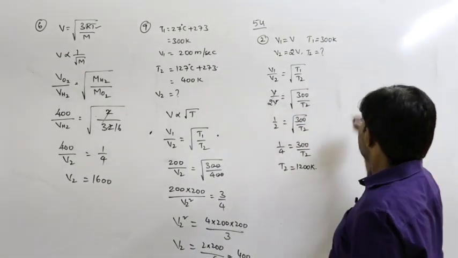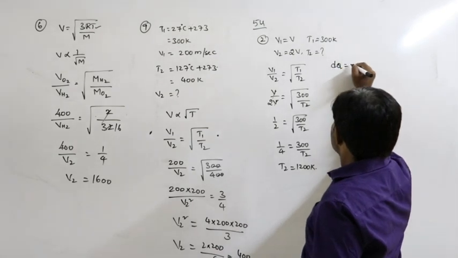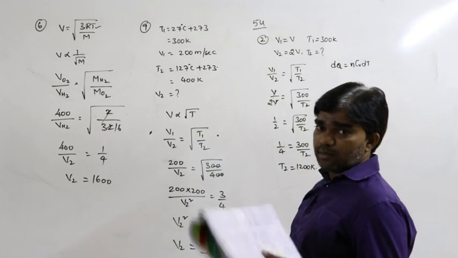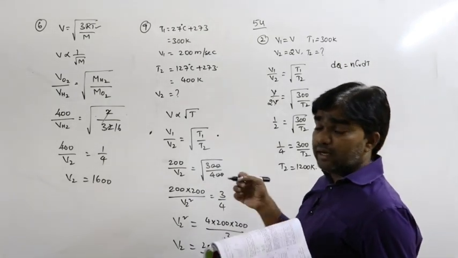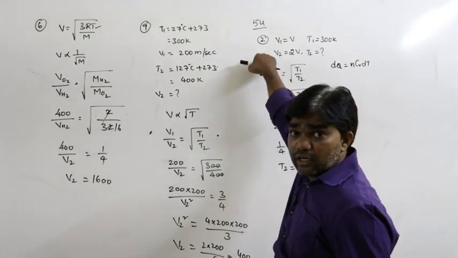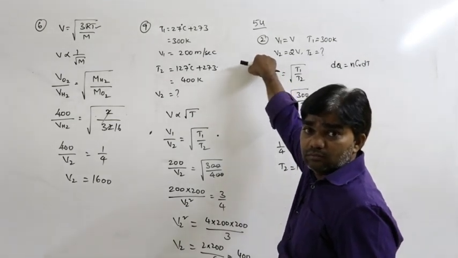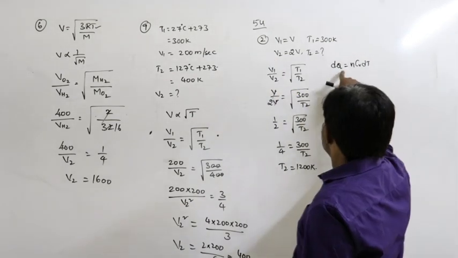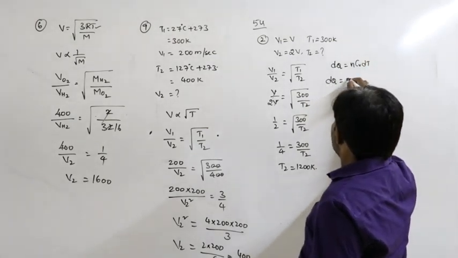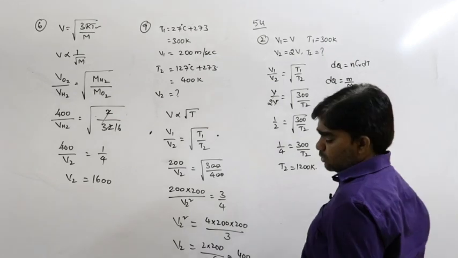Now we have to supply heat energy. So dQ is equal to nCv dT. Here we are not discussing work done. Only heat energy is utilized to increase the internal energy, and internal energy depends on temperature. That's why we consider only nCv dT. So dQ is equal to n, which is small m by capital M, into Cv.